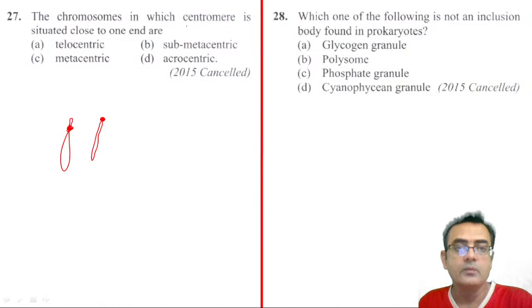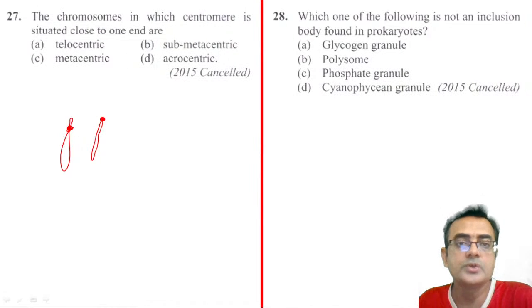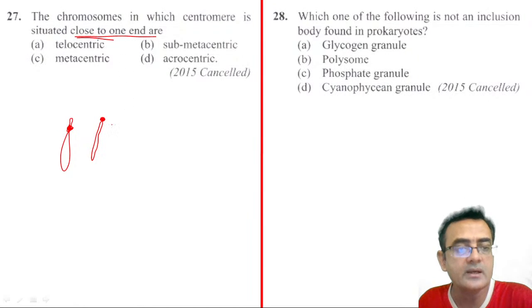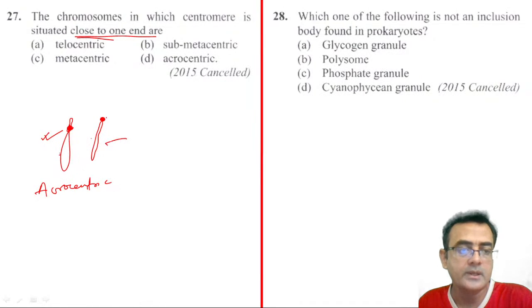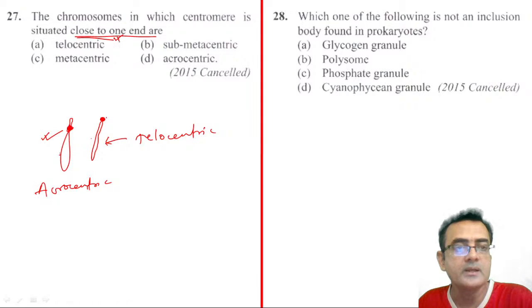So what they are asking is the chromosome in which the centromere is situated close to one end, not at the end, but close to one end. They are talking about this one. This chromosome is called acrocentric. This one is called telocentric.